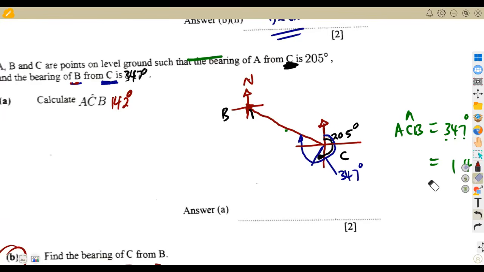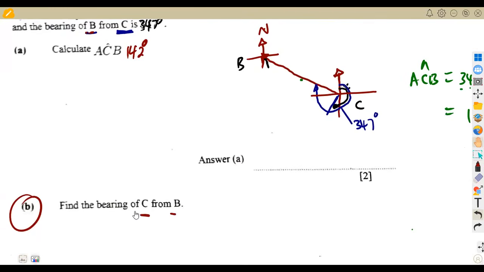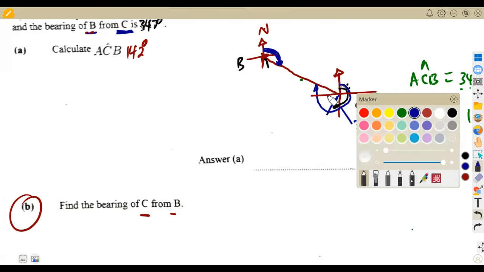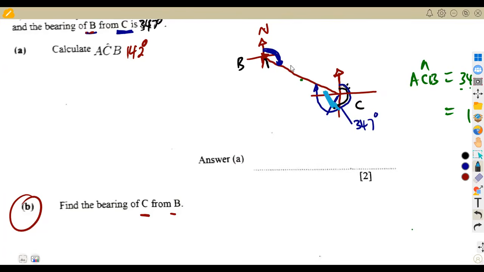All right, so this is what we have, guys. And that 205, this one is not even important. All right, so we are asked to calculate the bearing that we're going to have C from B, meaning to say consider C from the point B here. So we're just going to take from the North Pole back to the line that is going to see this angle here. So how are we going to have this angle? It's either we are going to calculate this angle here that is inside this one, since it is the same as this one from our Z angles.